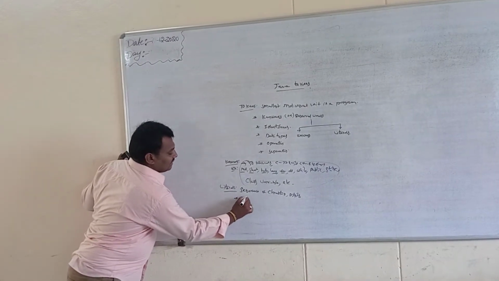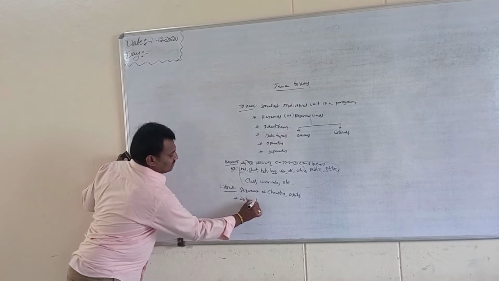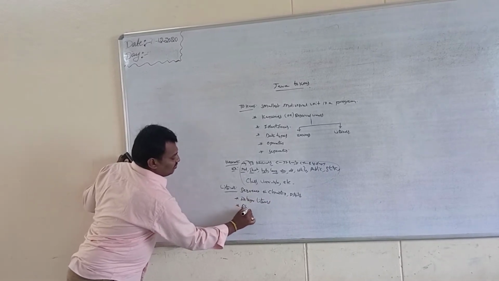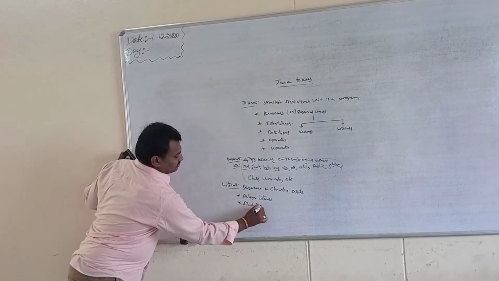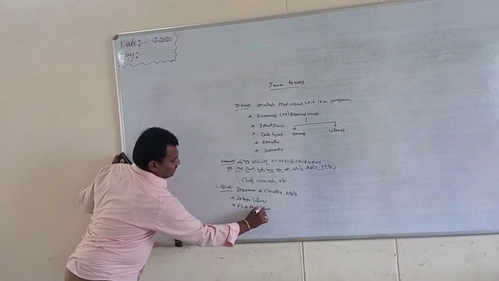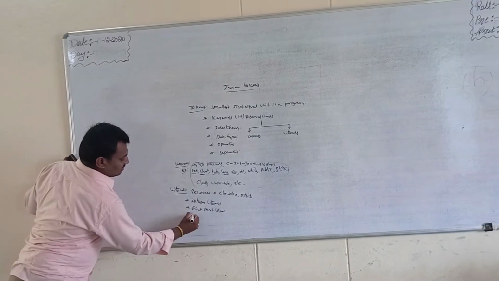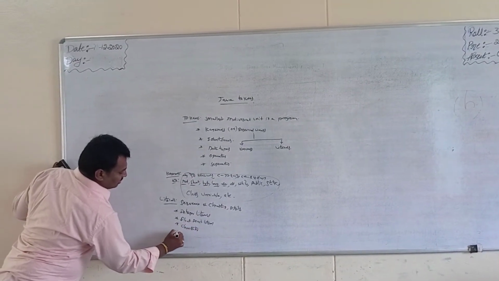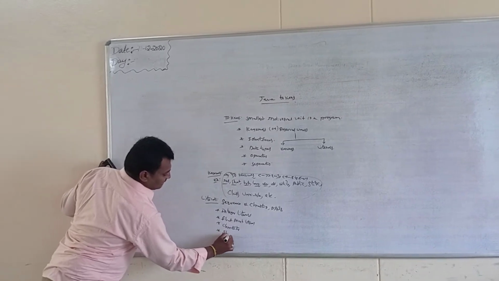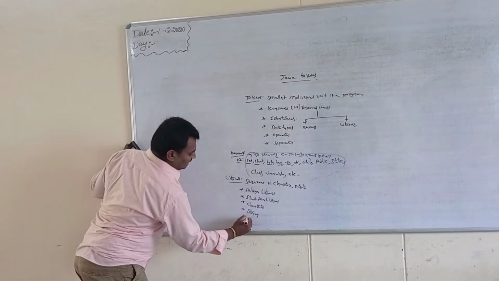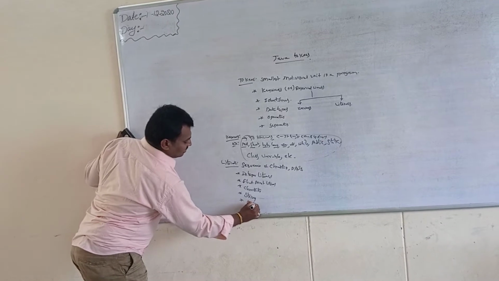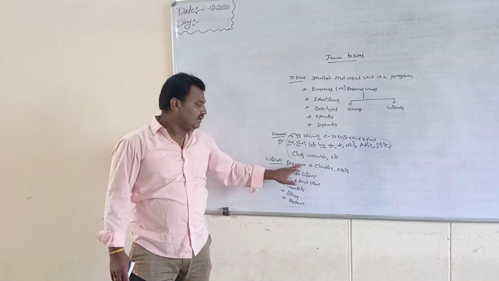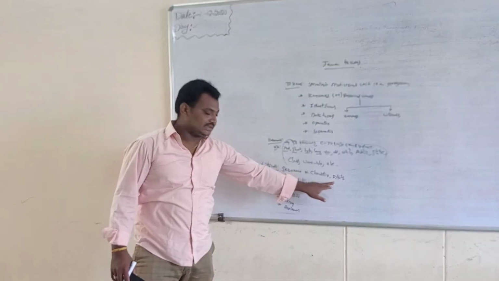The first one is integer literals, the second one is floating point literals, the third one is character literals, then string literals, and the last one is Boolean literals.